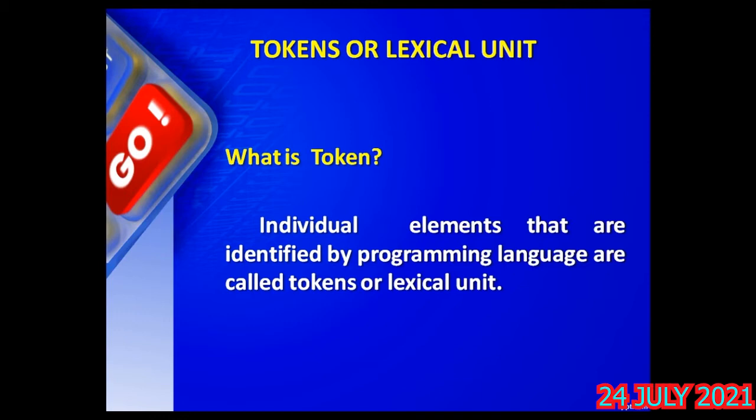For example, if I write a plus 10, it is the expression a plus 10. It is altogether written a plus 10, so it is a single token, because there are no blanks in between a plus 10. Like that we will see later what exactly a token is, examples of tokens, how they are written. But at this point you should know the meaning of token. Once again I will repeat the definition: individual elements that are identified by a programming language are called tokens or lexical units.